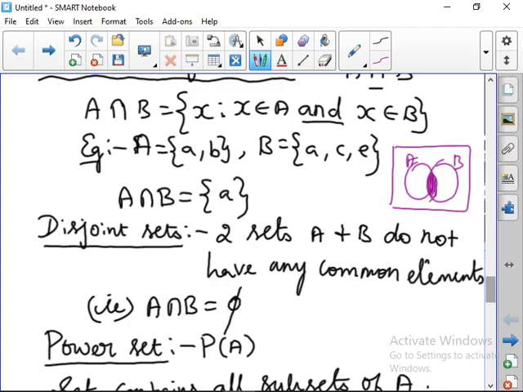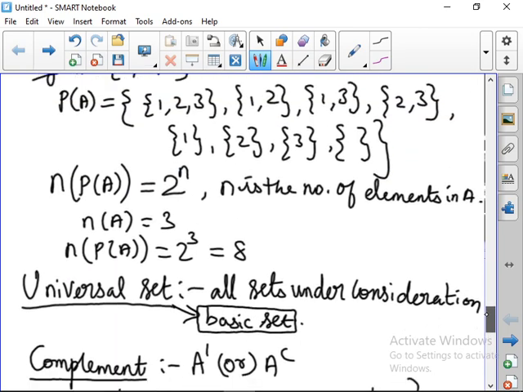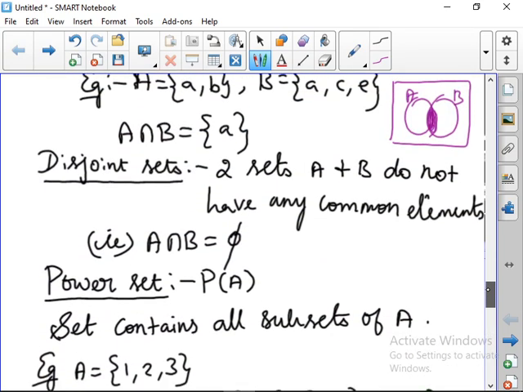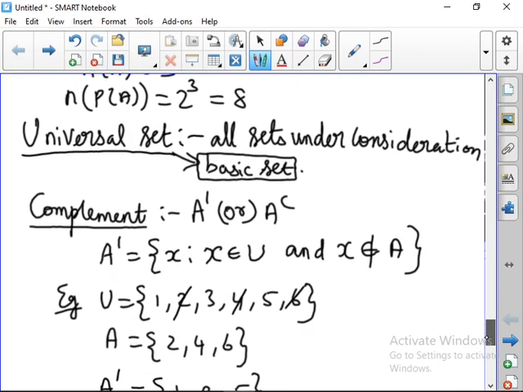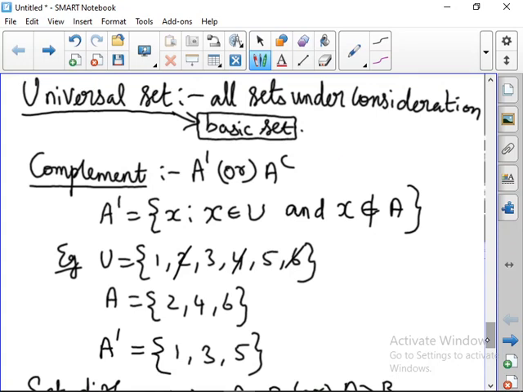Okay. Next, disjoint sets. A and B are disjoint. There won't be any common elements. So disjoint sets na A thaniya irukum, B thaniya irukum. So these are said to be the disjoint sets. There won't be any common elements because A intersection B is empty. Okay. Next one, universal set is on the whole complement. A complement. A complement is we have to take except A. Except A na the remaining place irukra in the box la remaining place irukra இந்த இடம் தான் A complement. So this is A and this is universal set. So the remaining place in this is A complement.